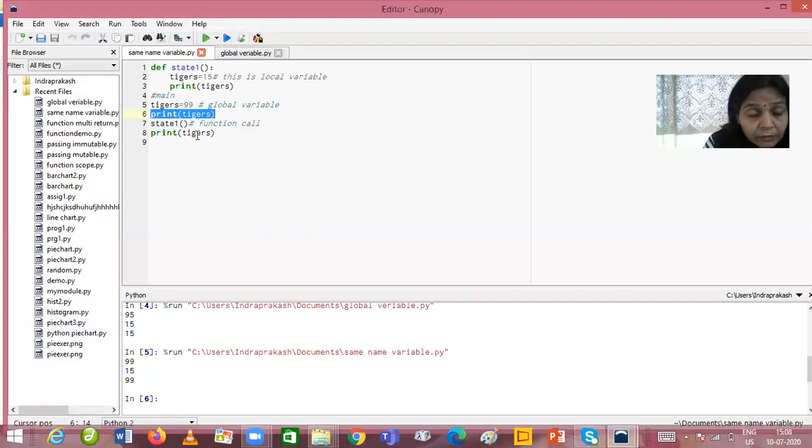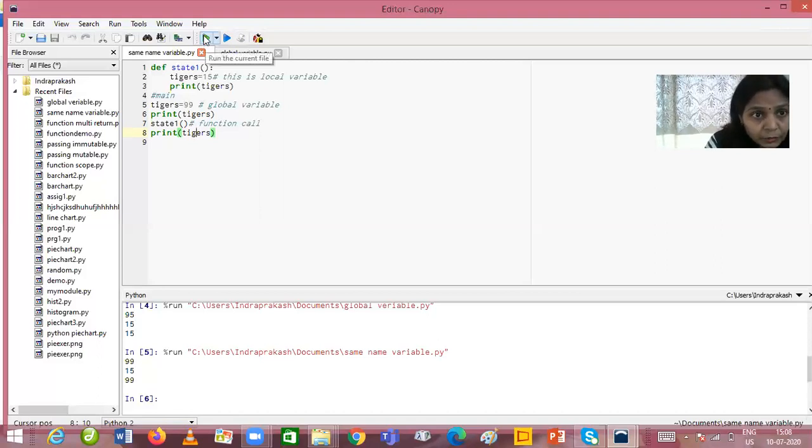It will take the value of the global variable because the local variable tigers scope will be finished inside the function state1 only. So after execution of the function state1, when the compiler comes to statement 8, it will print the value of tigers variable, and that value will be the global value, which is 99, right?